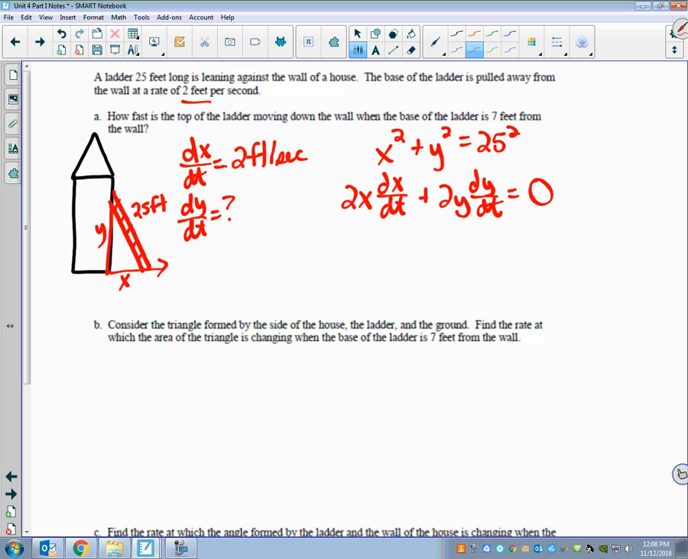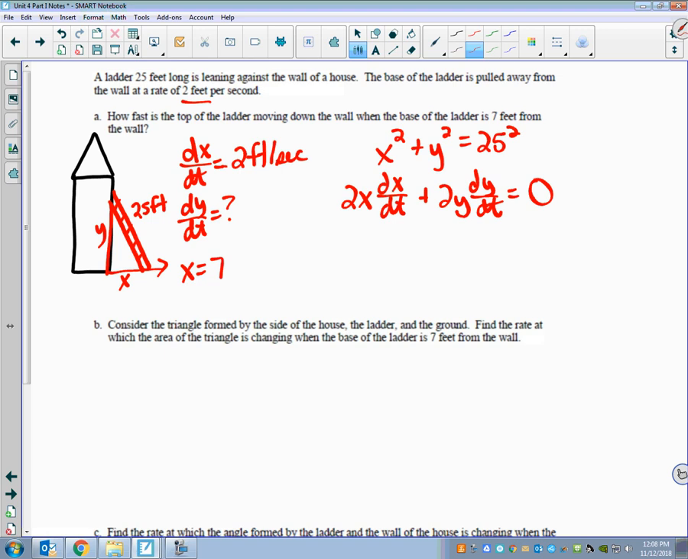And I'm looking for how fast is the top of the ladder moving down the wall. So I'm looking for this. When the base of the ladder is 7 feet from the wall. So when x is 7, what else would I still be missing here? I'm missing y. And so this is that extra equation that we have to do sometimes.